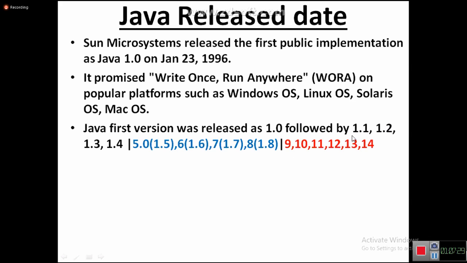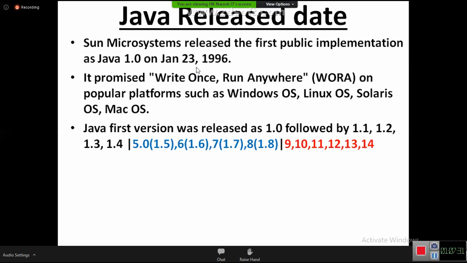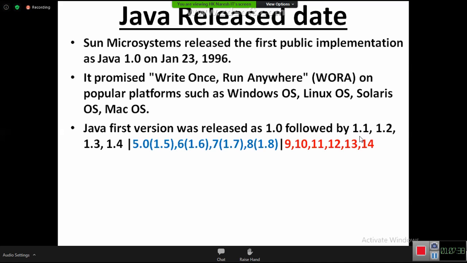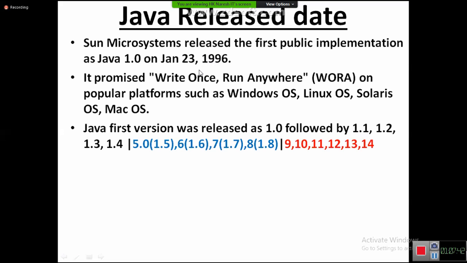Now, 1.0 came in 1996. In which year did 1.1 come? After 1 year, 2 years, 3 years, 4 years? Can anybody guess? Come on. 1.0 was released in the market in 1996. Then after how many years did 1.1 come? Sometimes it came after 1 year, sometimes after 2 years, sometimes after 3 years.